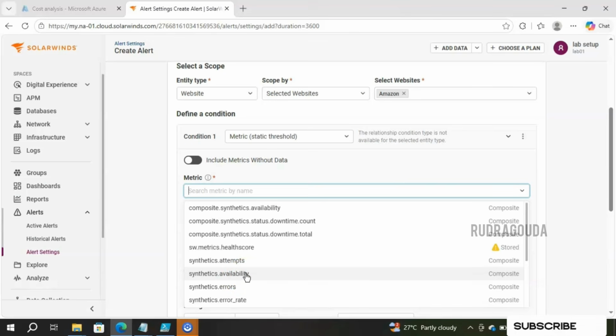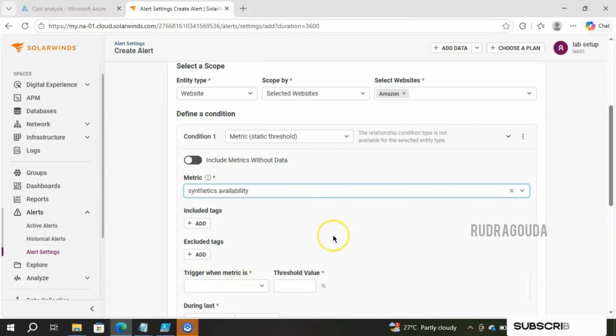Along with that, you can see error rate related, SLO metrics, health score related, and composite synthetics availability related. A lot of metrics are already available. So let's go for this option, that is synthetic availability. If that particular website is not available, I want an alert. So I'm selecting the exact metric, that is synthetics availability, right?